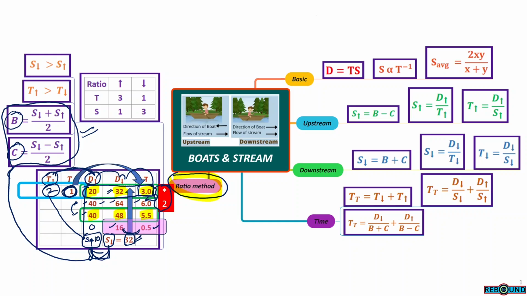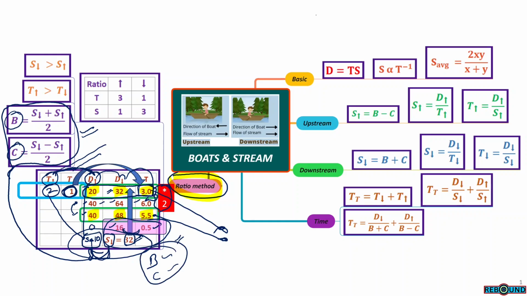Mainly we will be given only two statements, statement 1 and statement 2, and equate the relation between the equations and finally obtain either downstream speed or upstream speed, and then calculate the upstream time and downstream time, and based on the speeds, upstream speed and downstream speed, calculate the speeds of boat and current. So by preparing this kind of table we can easily solve questions with the ratio method.